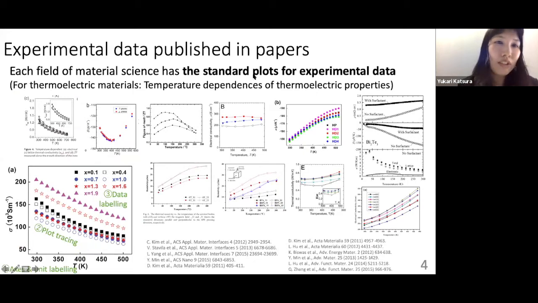So what we did is we collected the standard plots for the experimental data. We are working on the thermoelectric materials, so we collected the temperature dependence of thermoelectric properties like this. And then we collected data from these images.